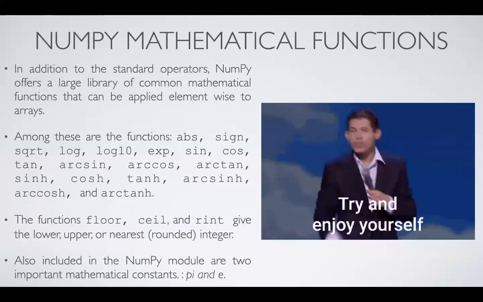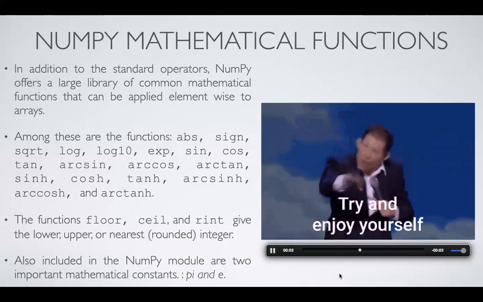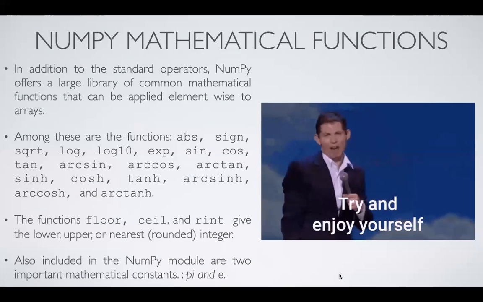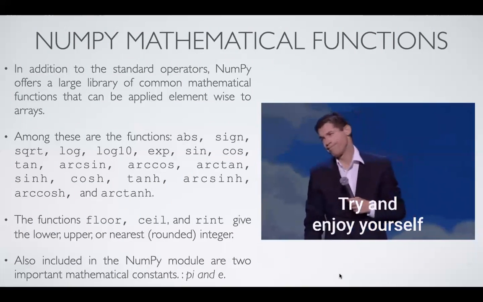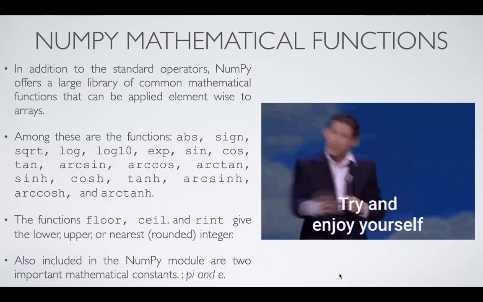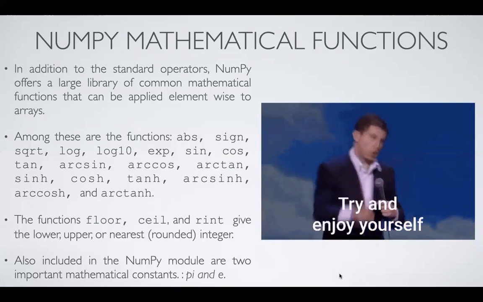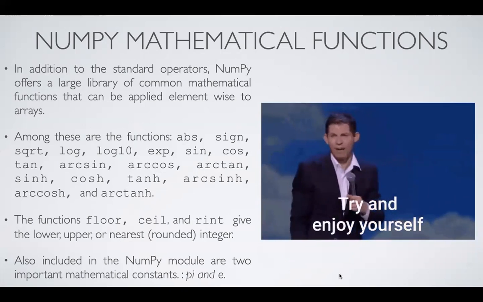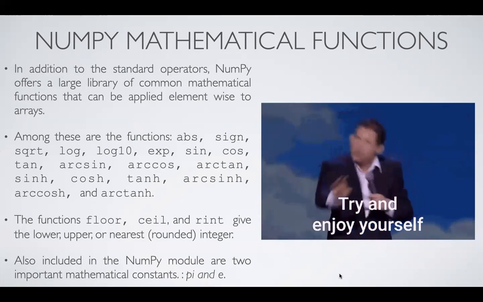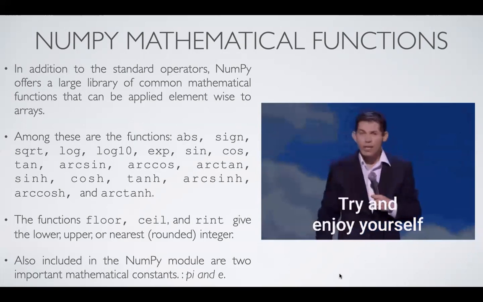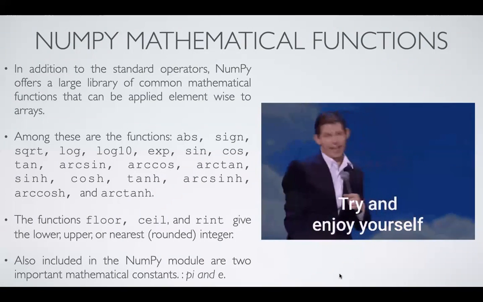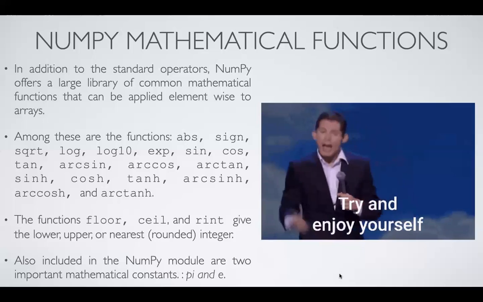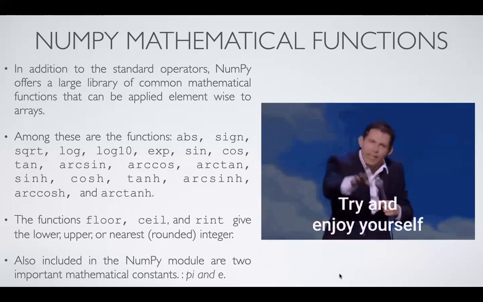Okay. Next is mathematical functions. In addition to standard operators, NumPy offers a large library of other mathematical functions like abs for absolute values, sign to change the sign, sqrt for square root, log for logarithm, log10 for logarithm base 10, exp for exponential, and sin, cos, tan for the trigonometric functions. Arcsin, arccos, arctan are also for the same purpose. sinh, cosh, tanh are the hyperbolic trigonometric functions, and all these functions are available.